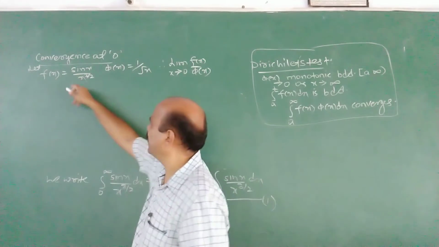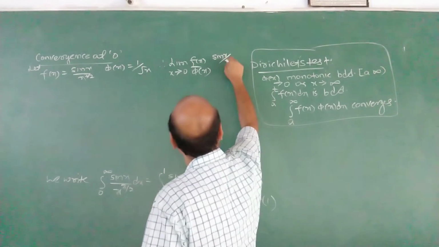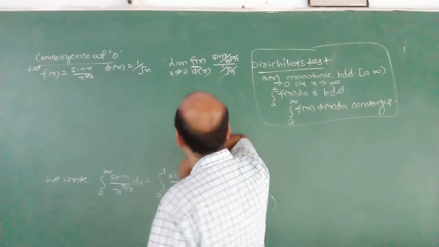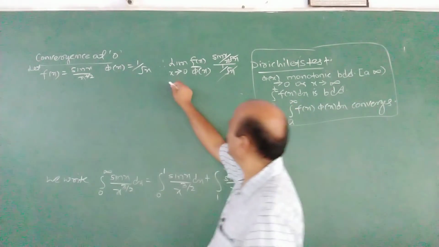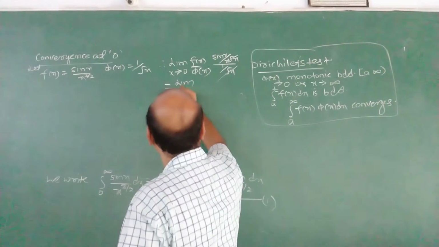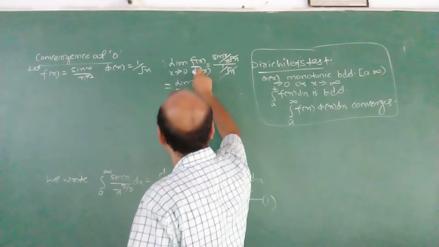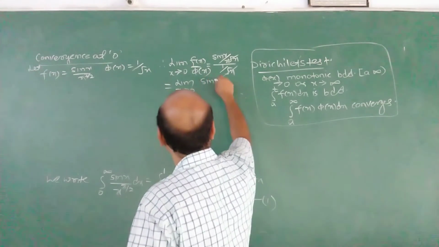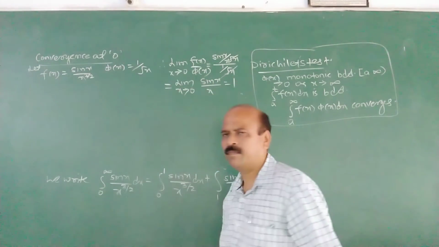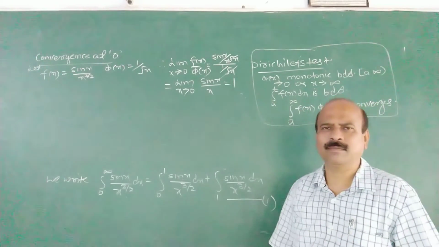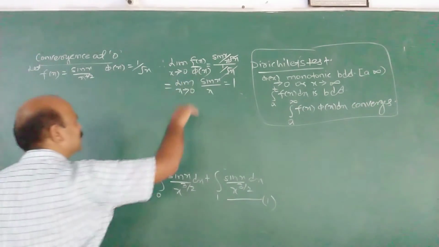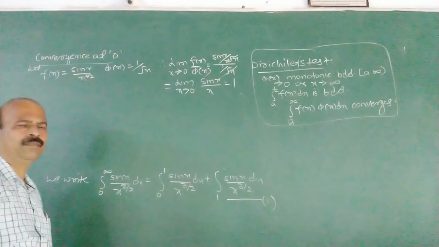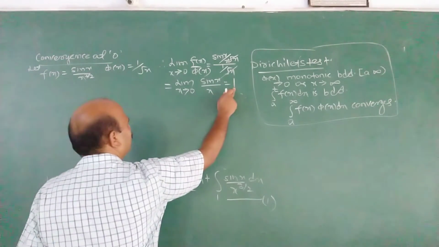Now we can easily write f x by phi x. What is that? Sin x by x root x, 3 by 2 can be written as x root x, upon 1 upon root x. So 1 upon root x cancels. It is sin x by x, or I write equal to, and we have to write limit here. It is limit x tends to 0 of sin x by x. What is this? 1. Now we apply comparison test here. You have studied this comparison test. If limit f x by phi x is finite and not 0, it is finite and not 0, therefore